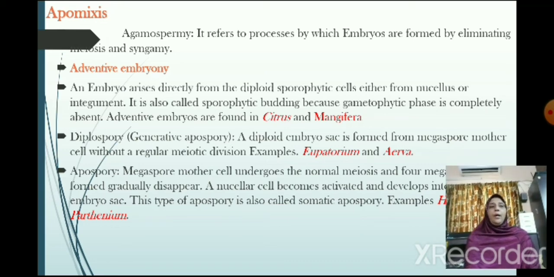Diplospory, generative apospory: a diploid embryo sac is formed from the megaspore mother cell without a regular meiotic division. Examples: Eupatorium and Ageratum. Apospory: the megaspore mother cell undergoes normal meiosis and four megaspores form, which gradually disappear. A nucellar cell becomes activated and develops into a diploid embryo sac. This type of apospory is called somatic apospory, found in Hieracium and Parthenium.